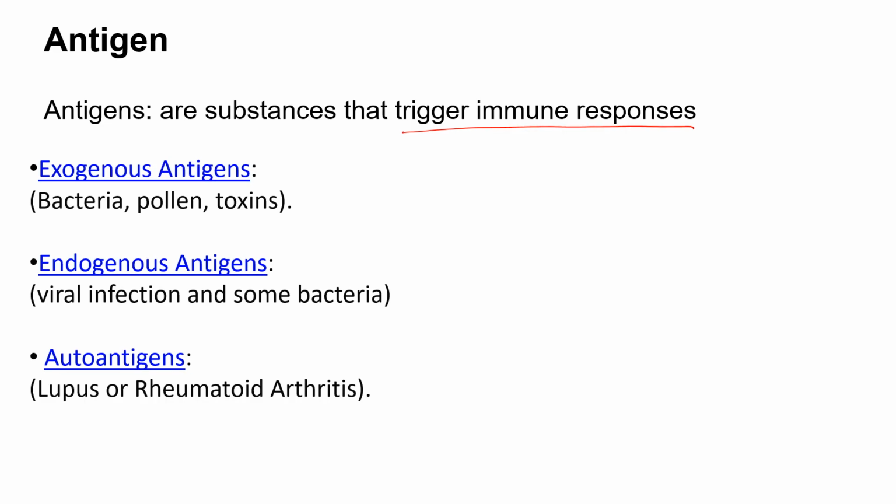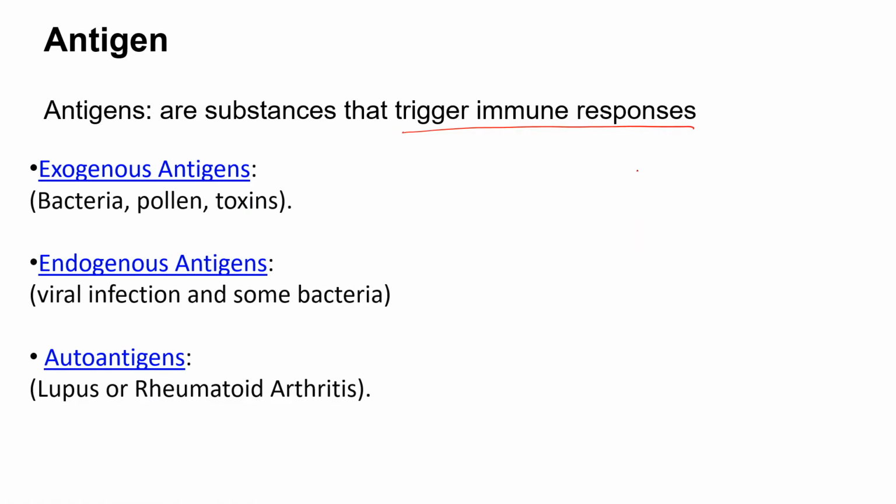The examples of these antigens could be exogenous antigens. The examples are bacteria, pollen grains, toxins secreted by some bacteria, and toxins coming from the environment entering into the body cavity. These are all exogenous in nature.